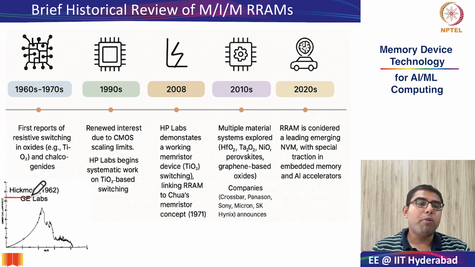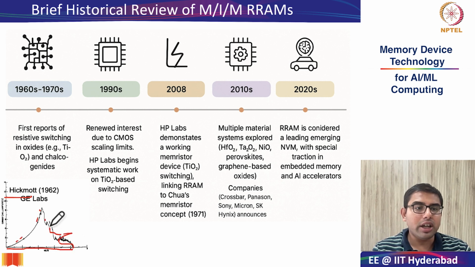So what Hickmott basically showed is, maybe it's not clear from this diagram, when you sweep the device, it goes into a high resistance state and suddenly something happens in the device and it is now able to switch into the low resistance state. So the direction of sweep is from here to here and then back over here.